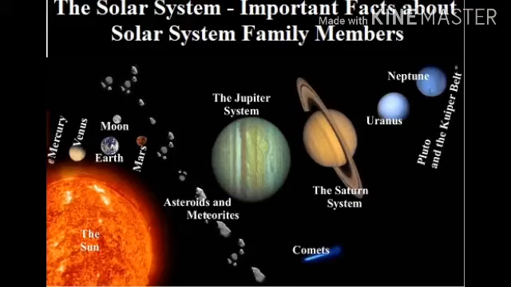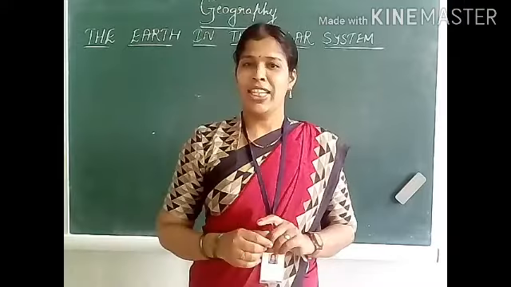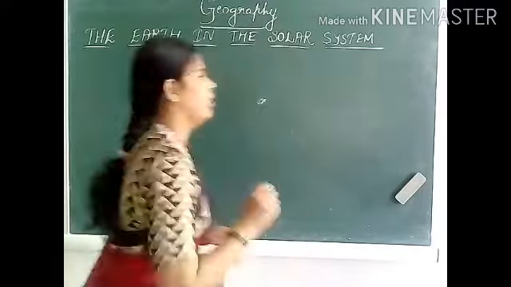Dear students, as I told you, the sun, planets, their satellites, asteroids, meteorites form the solar system. The head of the solar system is the sun. The family of the sun is called the solar system. Students, next let us understand about the sun.